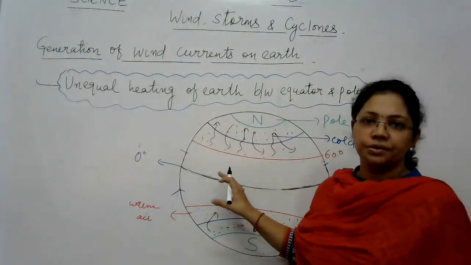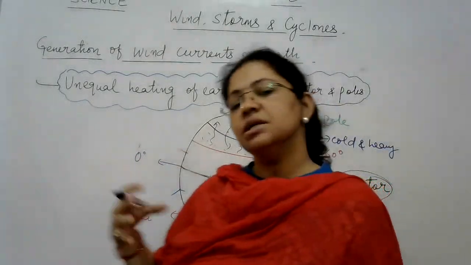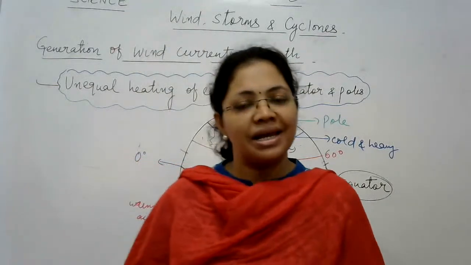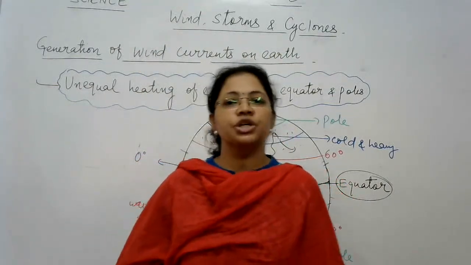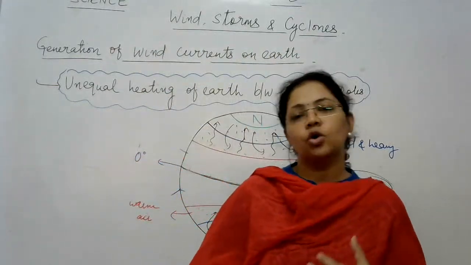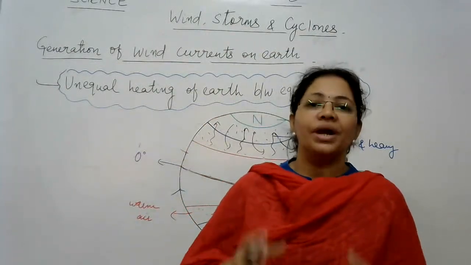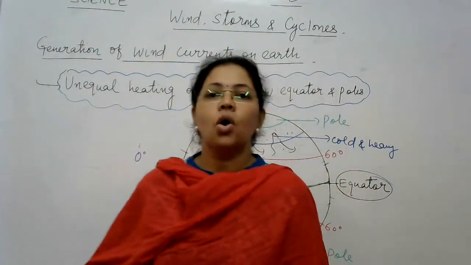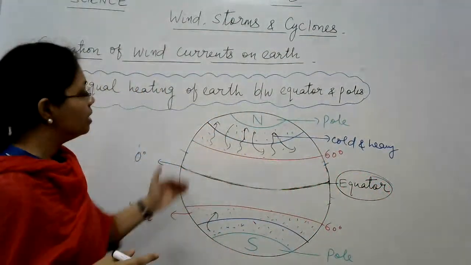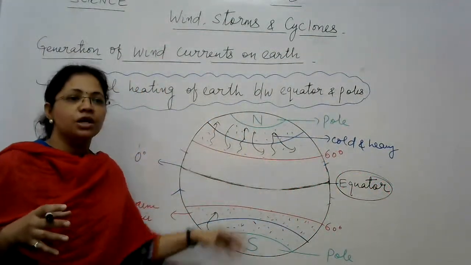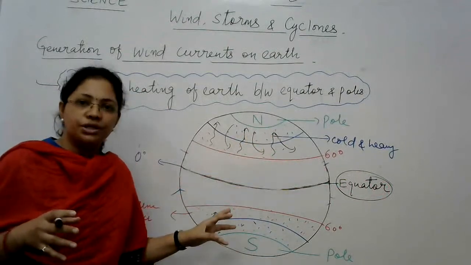the equator, right? And students, from this topic you can directly get a descriptive question of 3 marks, in fact it can go up to 5 marks also: explain how wind currents are generated on earth due to unequal heating between polar regions and the equator, right?